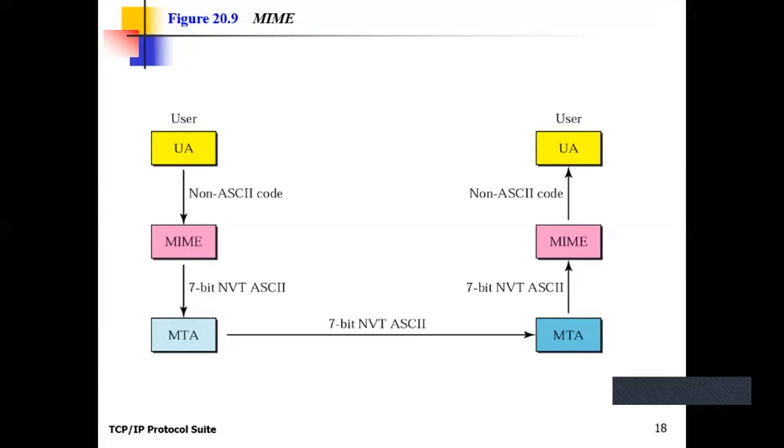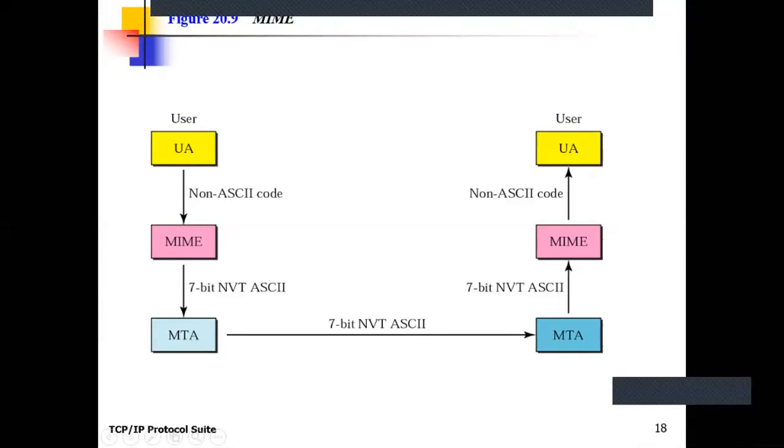That's why whenever a user agent program writes the mail in non ASCII code, it uses the MIME protocol on its side. The MIME protocol's task is converting this non ASCII code into the 7-bit NVT ASCII character set, network virtual terminal ASCII character set. So this is the role of MIME.